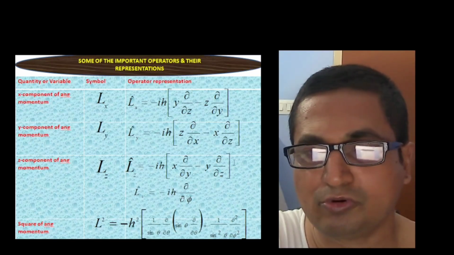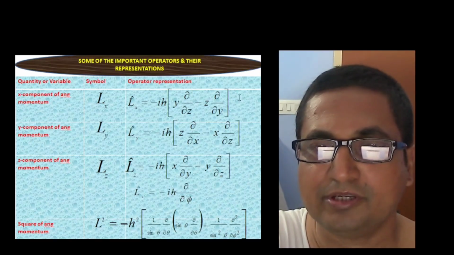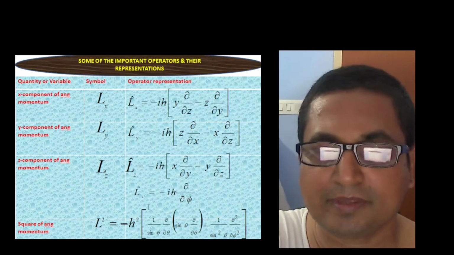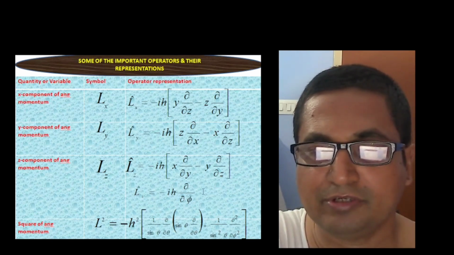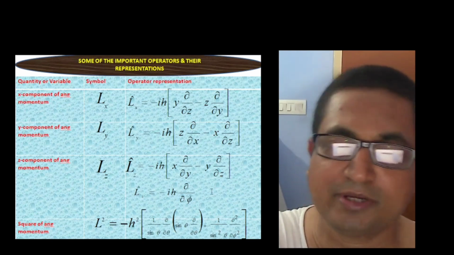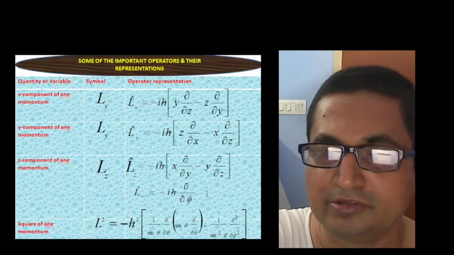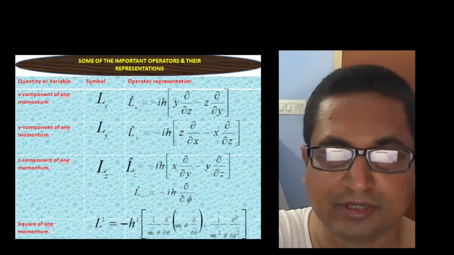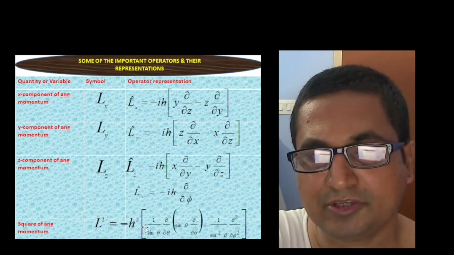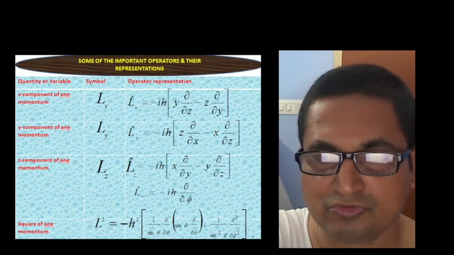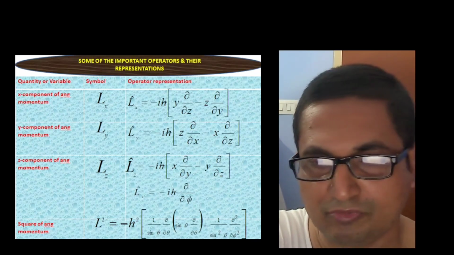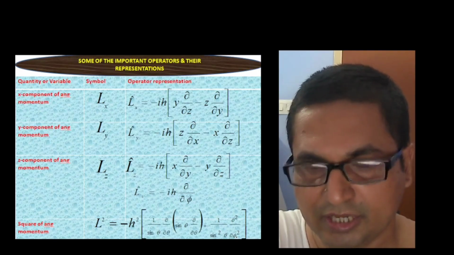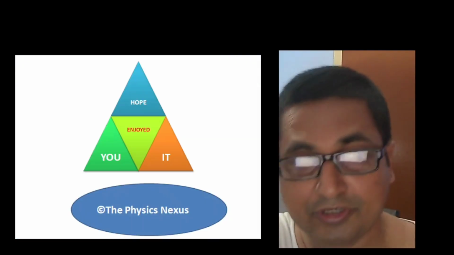Here Lx, Ly, Lz, all these three are in the Cartesian system, and when we deal with the spherical system, where spherical symmetry is observed, we run into this representation for the z component of angular momentum. And the square of angular momentum is minus h bar squared times the quantity within this square bracket, where we have theta, the polar angle, and then phi, the azimuthal angle of the spherical coordinates.